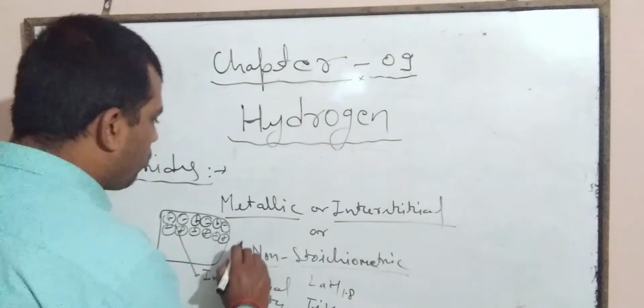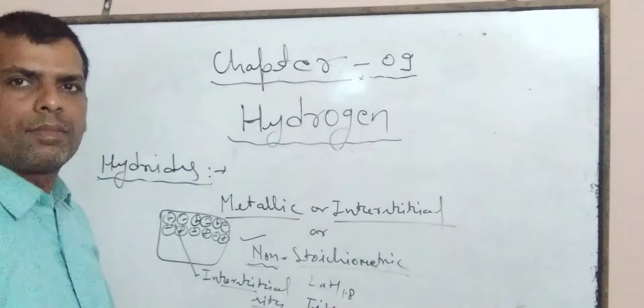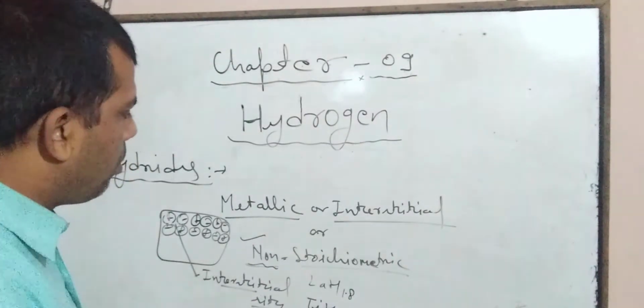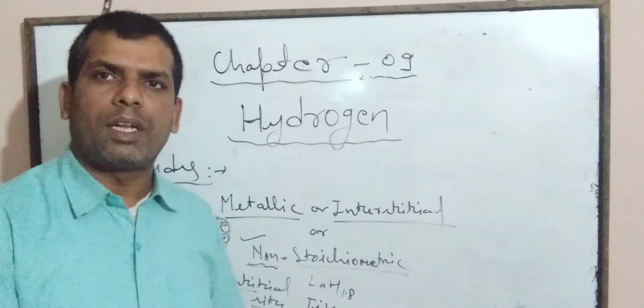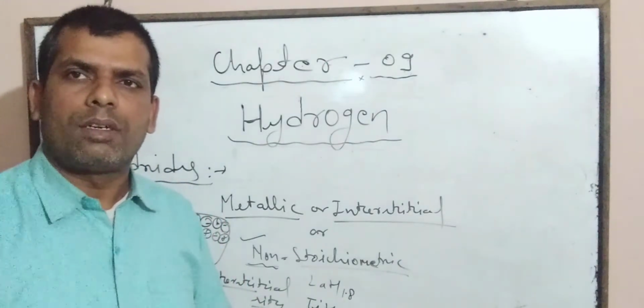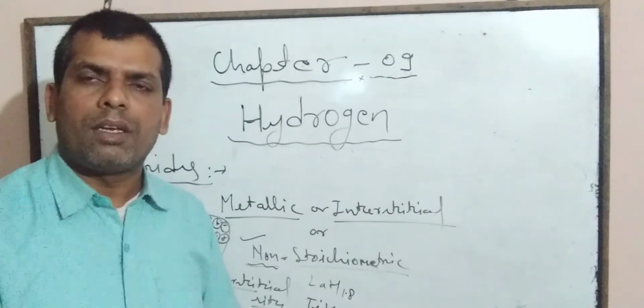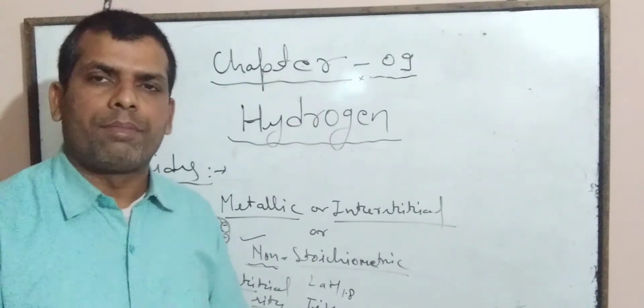That's why these are also known as non-stoichiometric hydrides. These hydrides are also bad conductors of heat and electricity, but at high temperature, they may show conductivity.